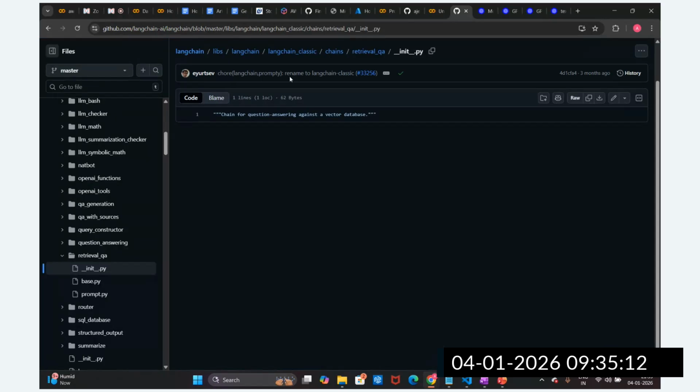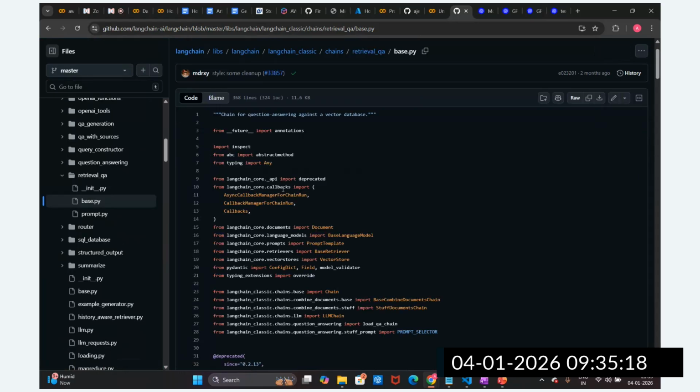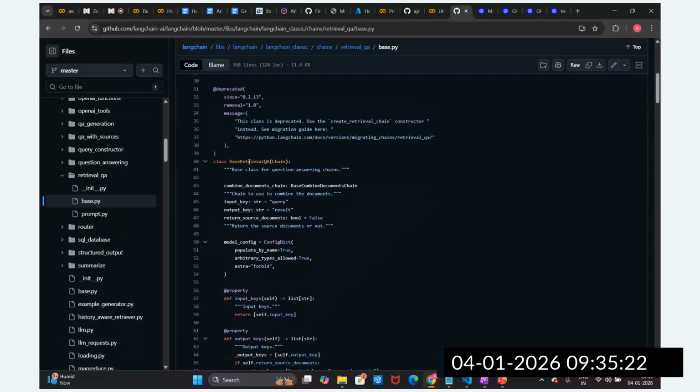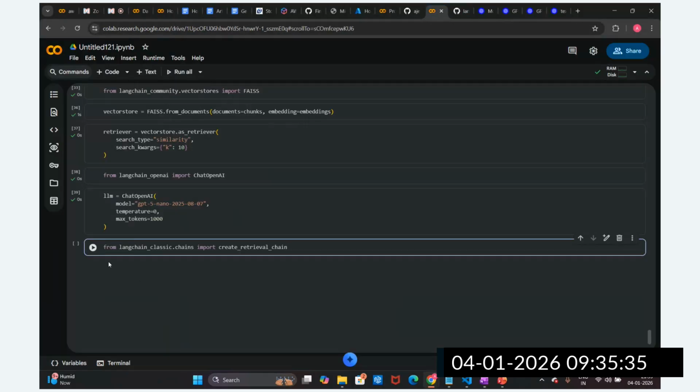They're not mentioned here, no worry. So this is the base. Let's go to the base, and now we are going to utilize this chain, guys. We are using the retrieval question answering chain. How do we import this from LangChain Classic? We are going to import this retrieval question answering chain. So let's paste this here: langchain_classic.chains.